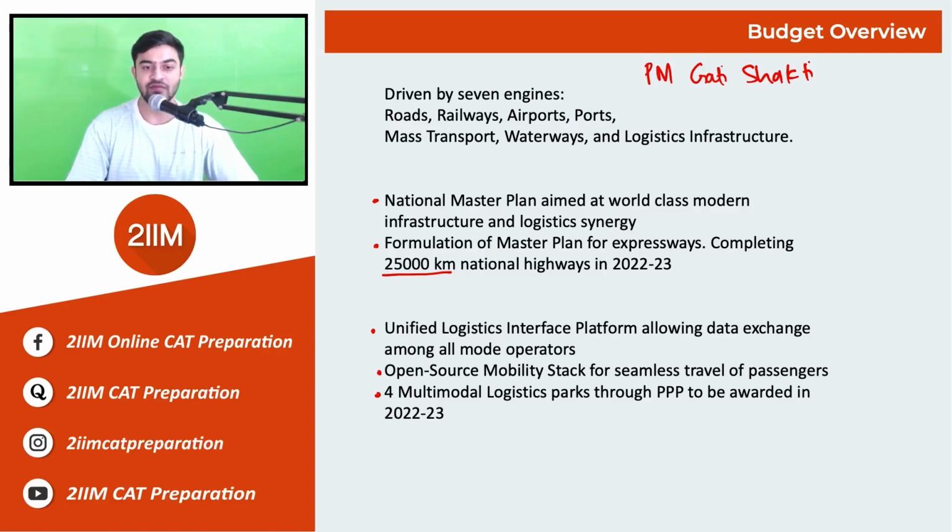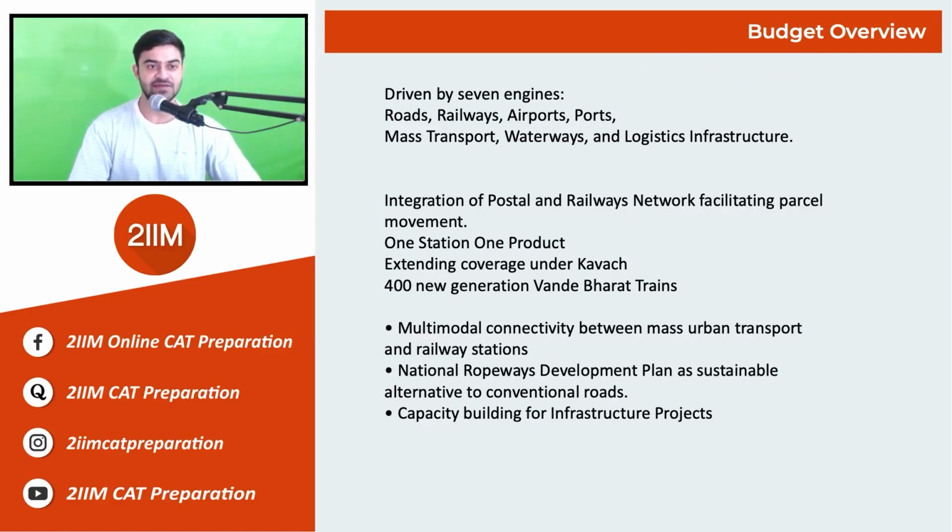So all the modes of transport. For these operators, there will be seamless transfer of data, so that the just-in-time approach for logistics can be achieved, and there is access to real-time data for the operators. These are some more schemes for the Gati Shakti program. Integration of postal and railways network, facilitating parcel movement. One station, one product. Extending coverage under Kavach scheme. 400 new generation Vande Bharat trains. So a lot more rolling stock being introduced.